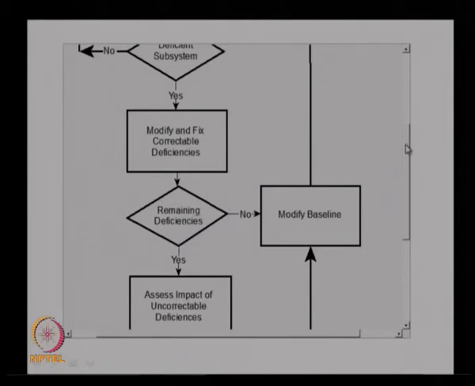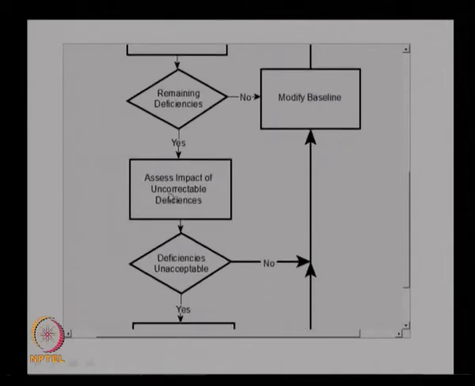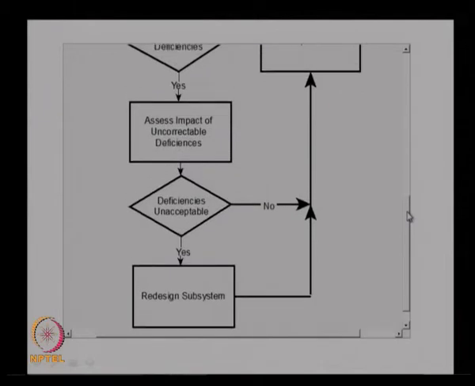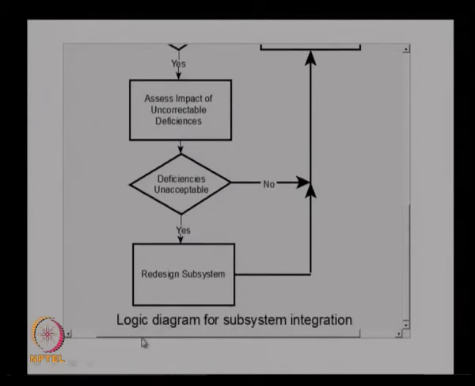And if there are still some uncorrectable deficiencies, we look at the impact of these uncorrectable deficiencies and whether they are acceptable or not. If they are acceptable, we go ahead with this. If they are not acceptable, then we change the baseline, redesign the subsystem, and go back to the integration stage. This is the logic diagram for subsystem integration.